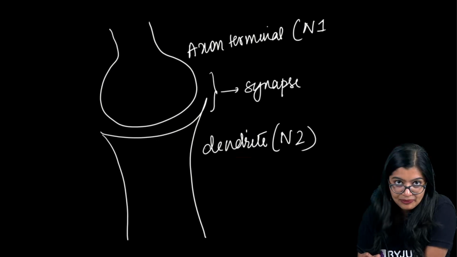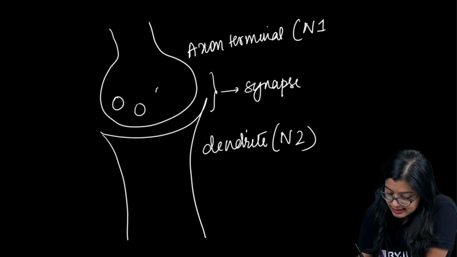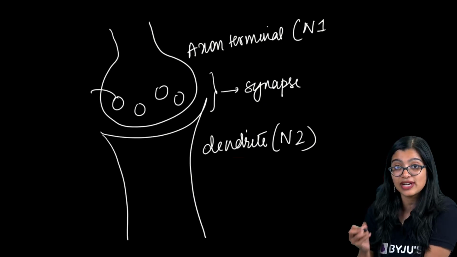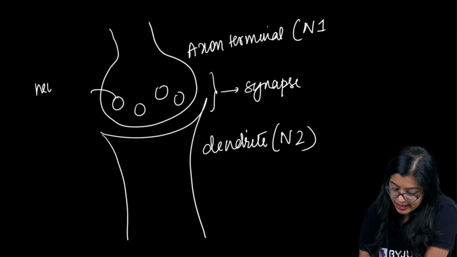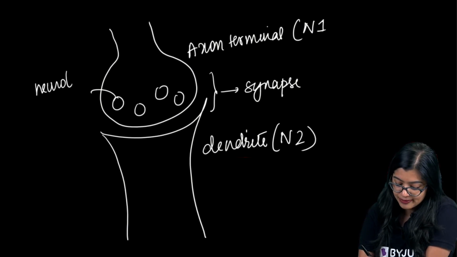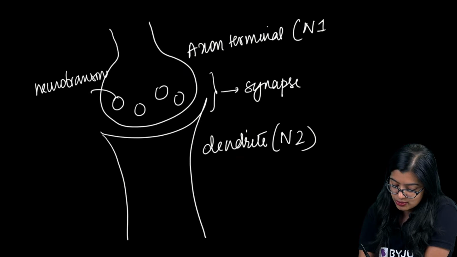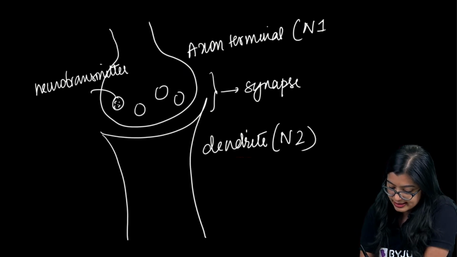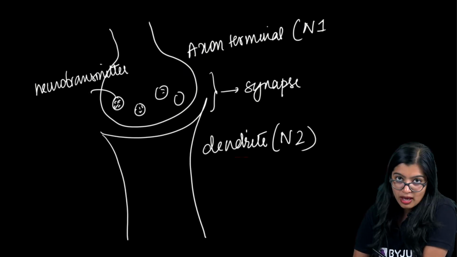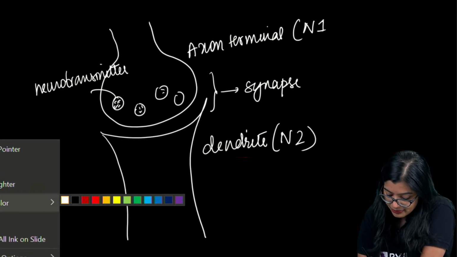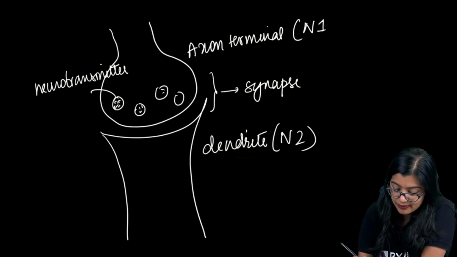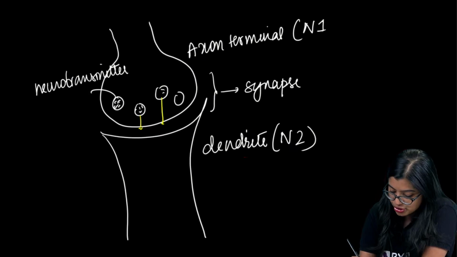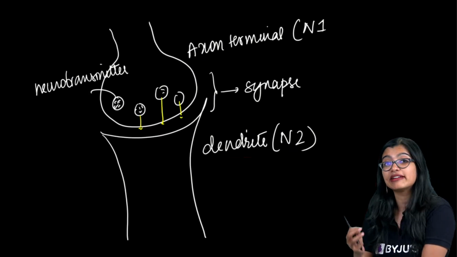It's a fine gap. Now in this there are many structures called vesicles, inside which you find neurotransmitters. Inside, they are all inside. Now when the electrical impulse reaches here, these vesicles will be pushed, and these vesicles will be released out.